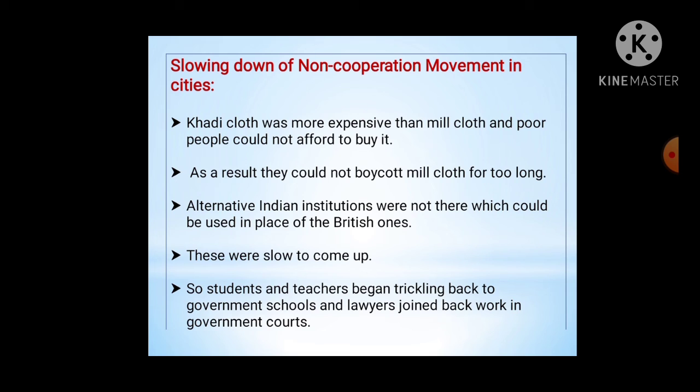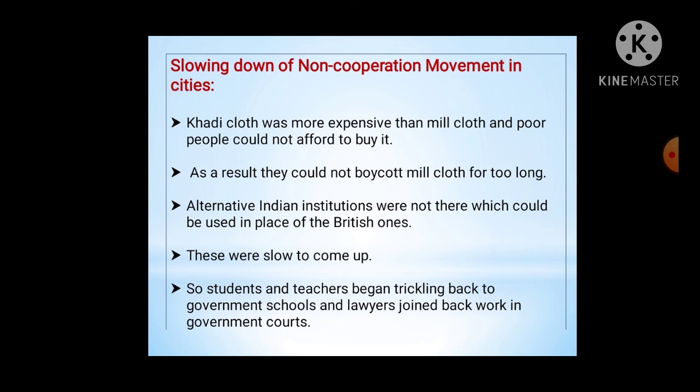It was easy to purchase mill cloth because it was cheap in price. Khadi was very expensive, so it was not within the reach of poor people. As a result, they could not boycott mill cloth for too long. While these movements were going on, rich people boycotted all foreign material and foreign clothes, but for the poor it was problematic. They could not buy khadi, and that's why they did not boycott mill cloth.